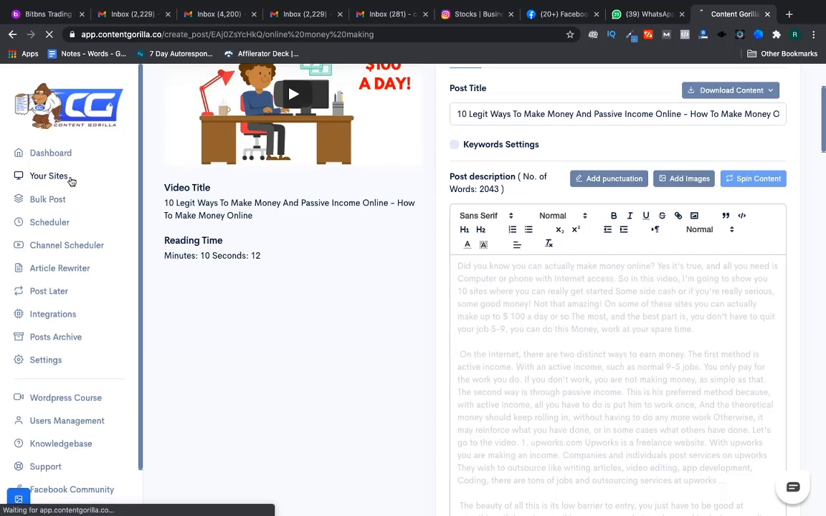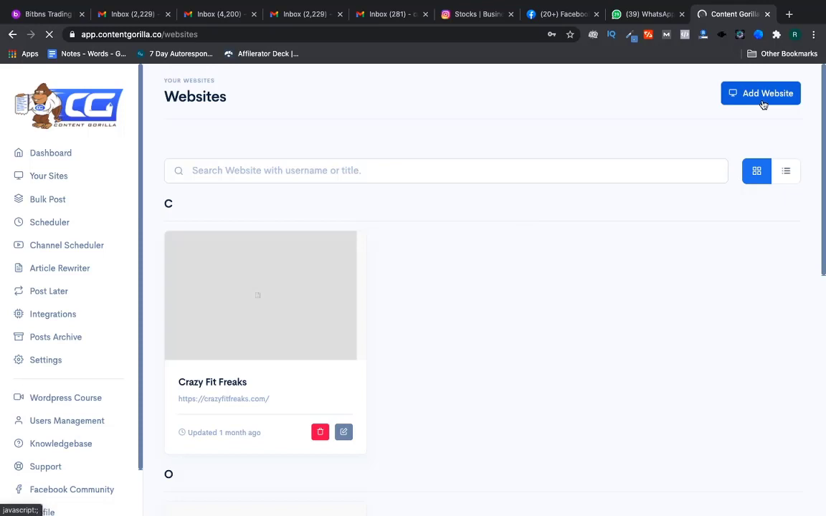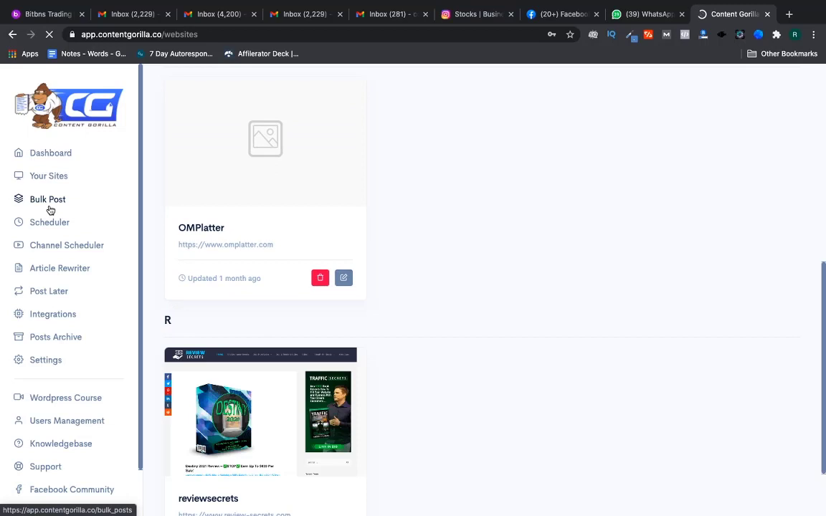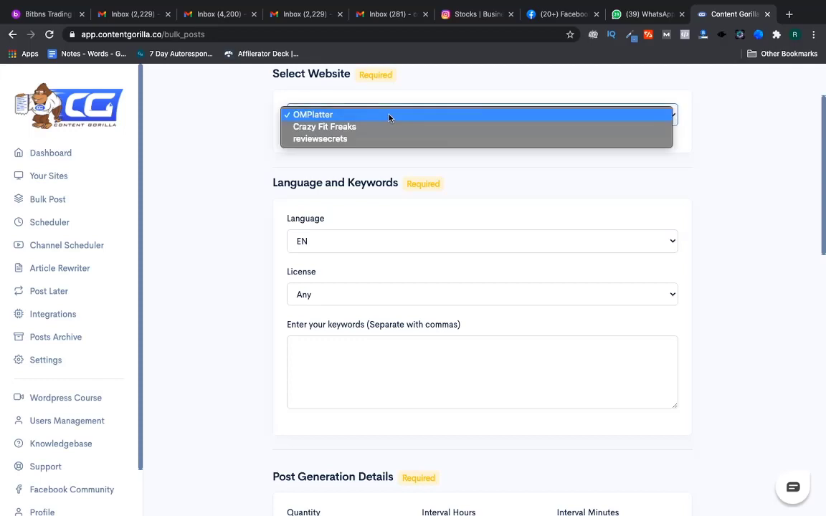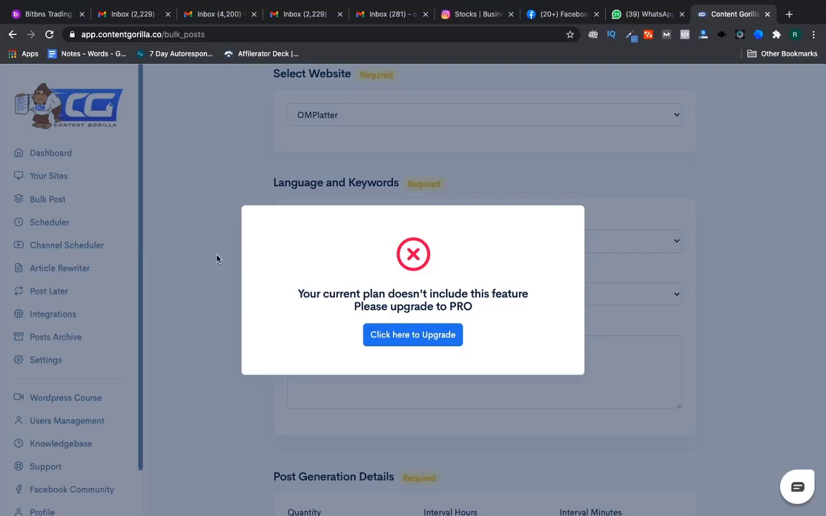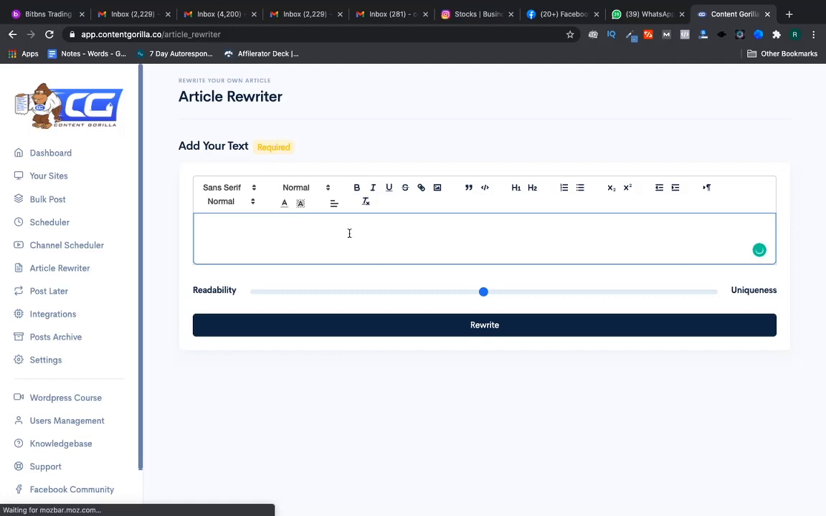Now what you can do, you can come here to your sites, you can add your sites here, right? Or also you can post bulk schedules to your website. You can select from here. You can also use the article rewriter. For example, you already have an article and you want to spin it for your backlinks or other blogs, you can also do it.